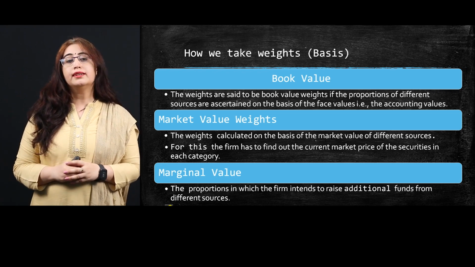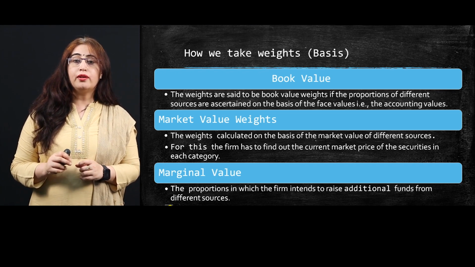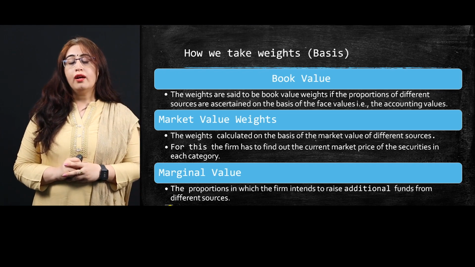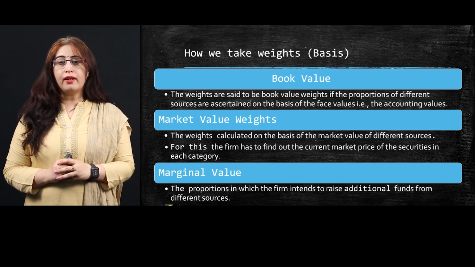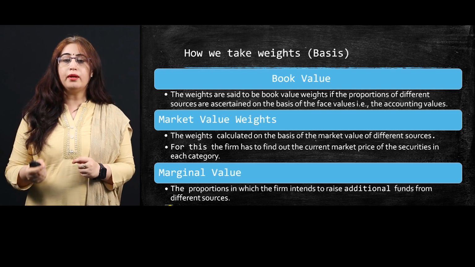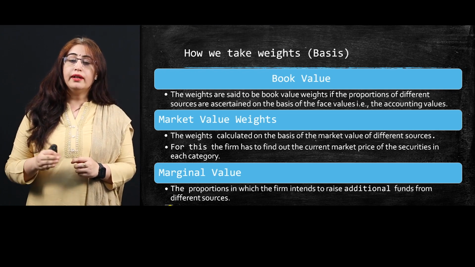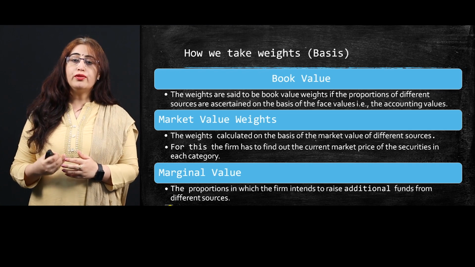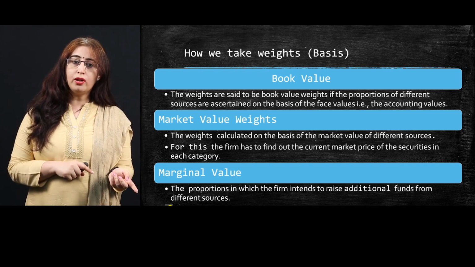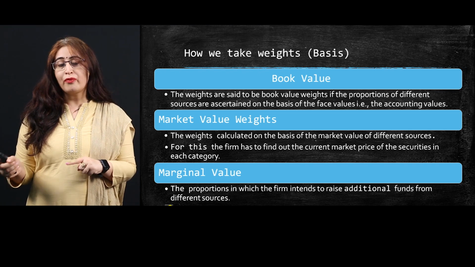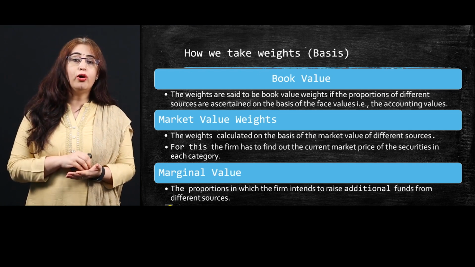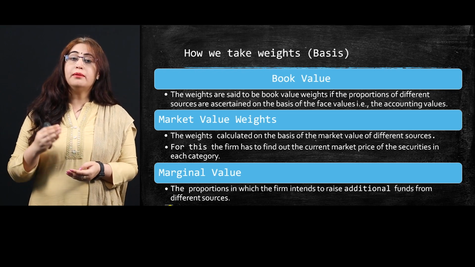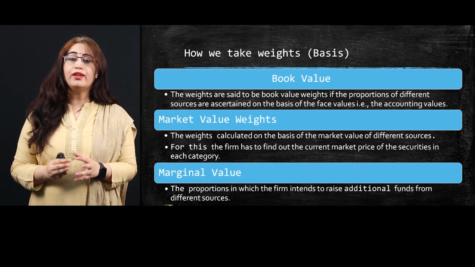So the second weight is market weight. The weight is calculated on the basis of the market value of different sources. We take one example here. Recently, the shares of Yes Bank were introduced at 2 rupees. So that is their opening price, their basic book value. But it started trading in the market at 12 rupees or 15 rupees and so on. So what value are you going to take? 2 rupees, which is in the book, or 15 rupees, which is the market value? Because if you consider 2 rupees, it will not give you the actual or right value. So the market value is always a better solution in times of calculation of the weights.